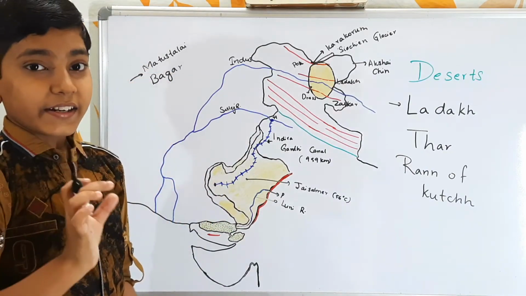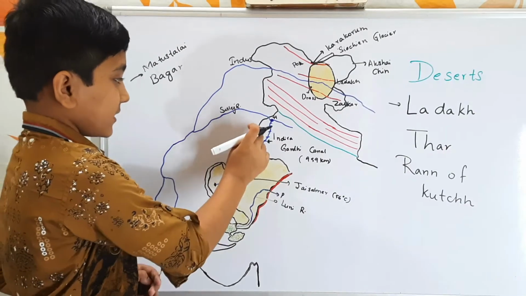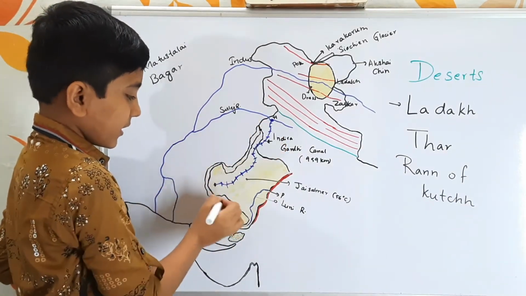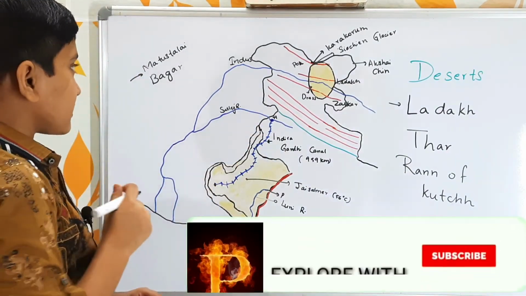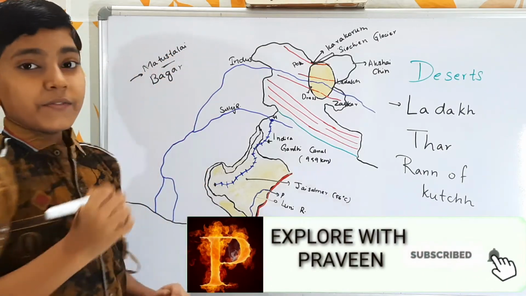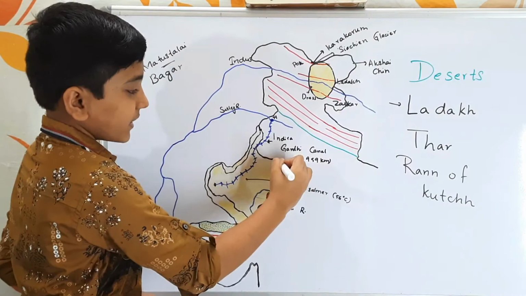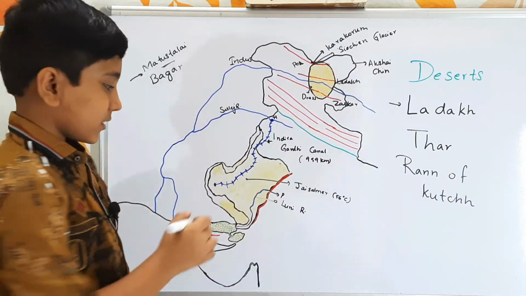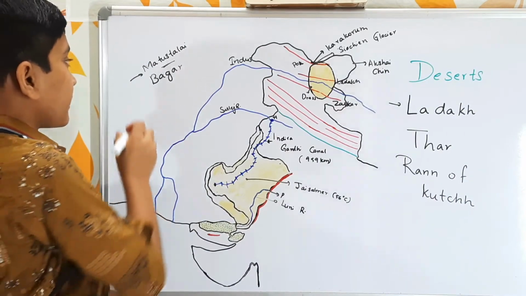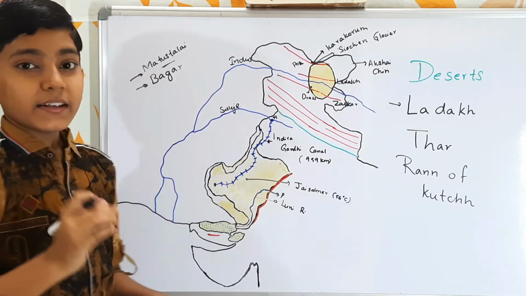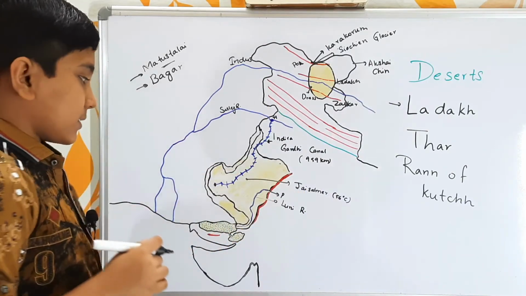Madhustalai is an arid region which has a hot temperature. Its length is 650 kilometers from here until here. In this Madhustalai we find the elevation changes from place to place. At this region we find its elevation 150 meters, and here we find it as 350 meters. And this Bagar is a semi-arid area which is situated behind this region of Aravallis.